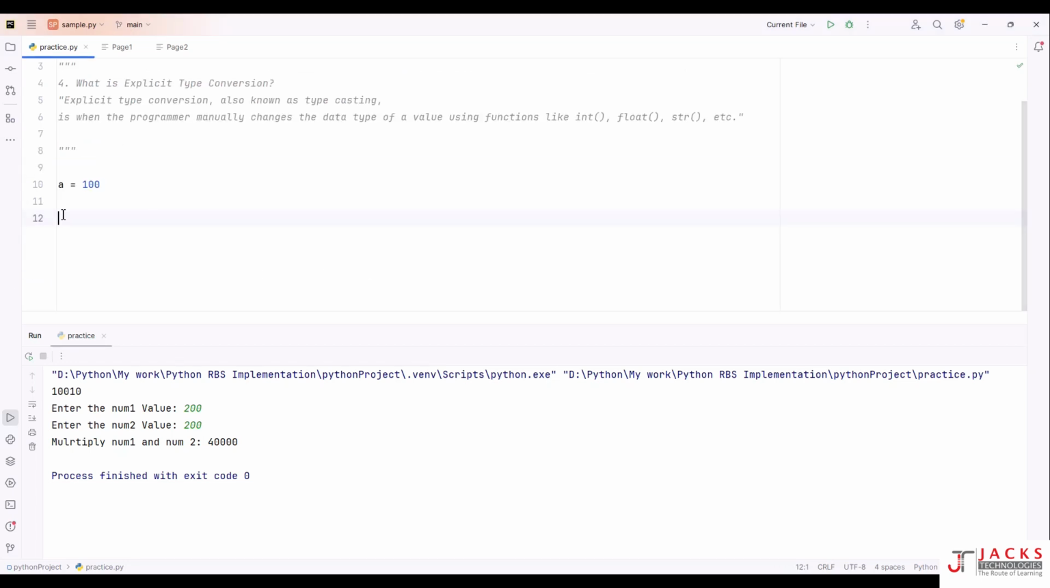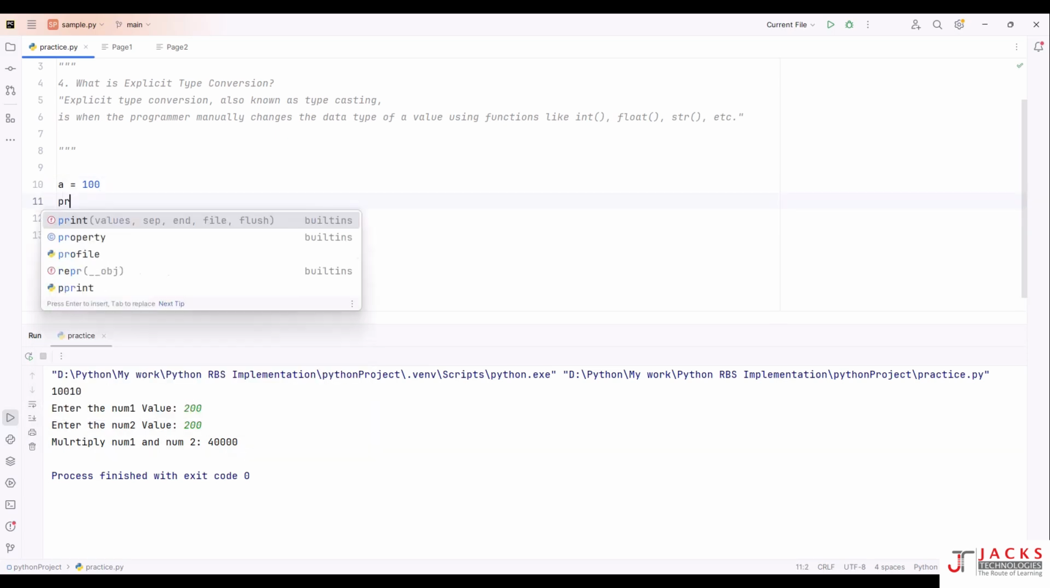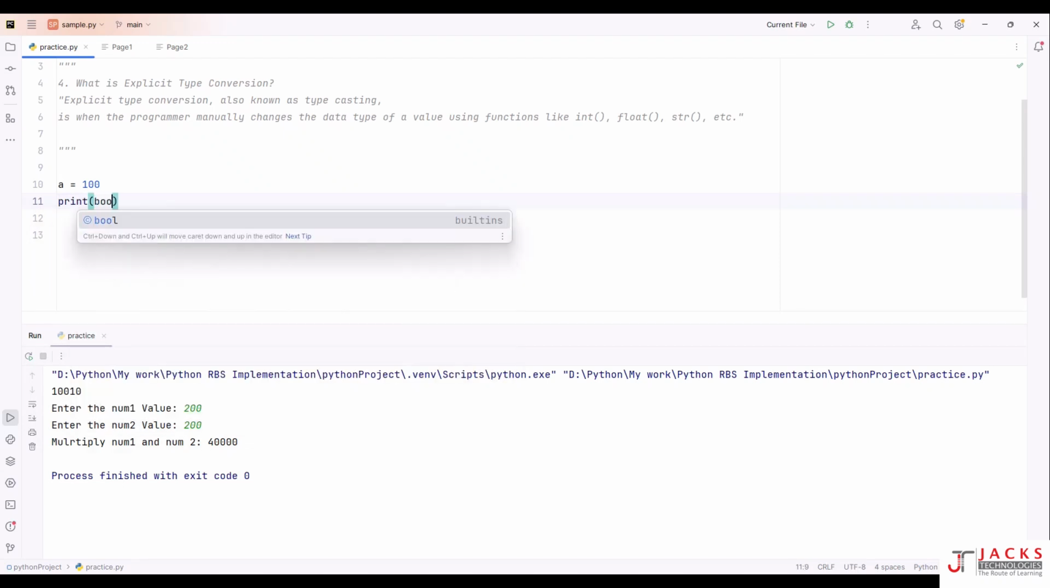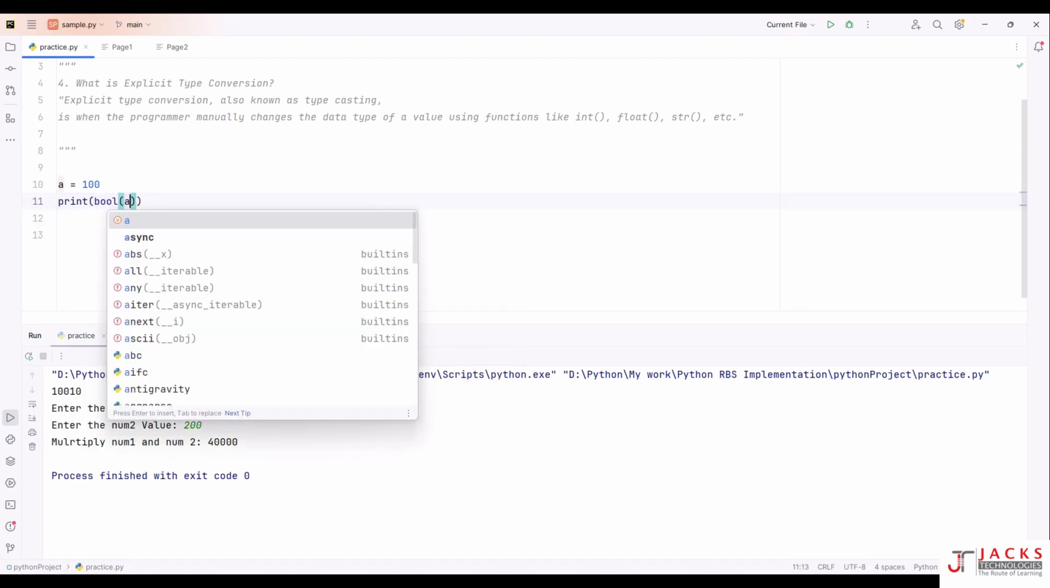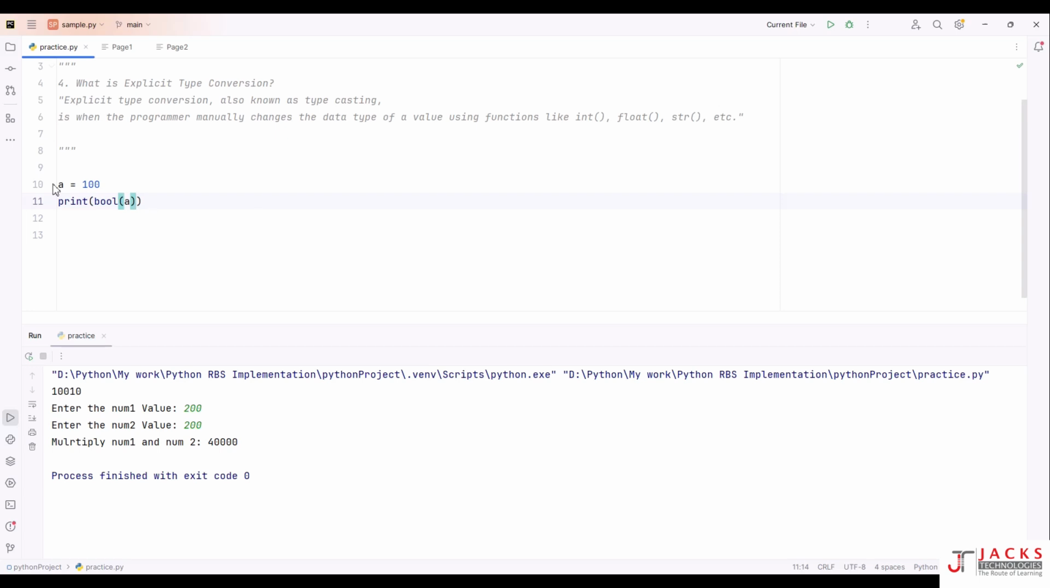Now let's see. I took an integer. This is another type. This is the integer value. Will I be able to convert this to Boolean type? I am trying to convert this integer type to Boolean type.